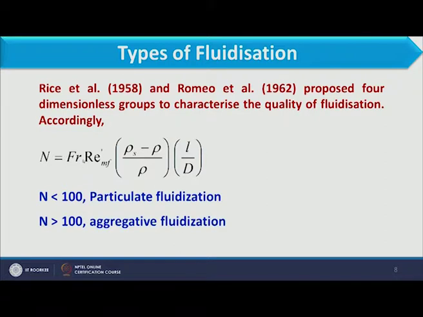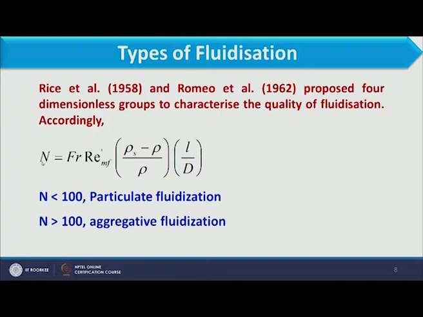We have seen how to calculate the Froude number in the last slide. For the Reynolds number at minimum fluidization condition, you calculate the velocity at which fluidization will occur, and considering that velocity we can calculate the Reynolds number. The densities and the height of the bed, as well as the diameter, all factors we can calculate.